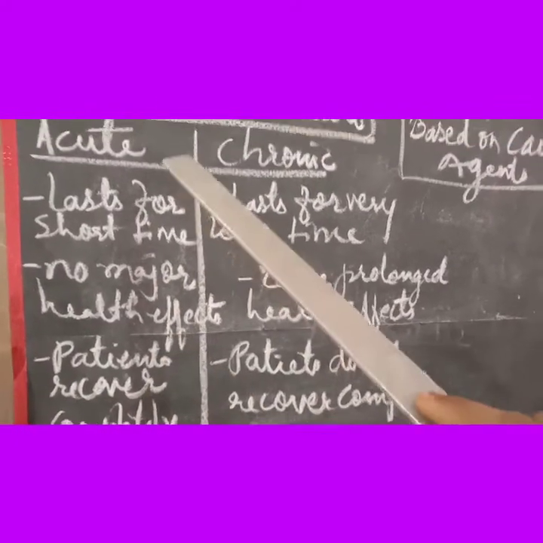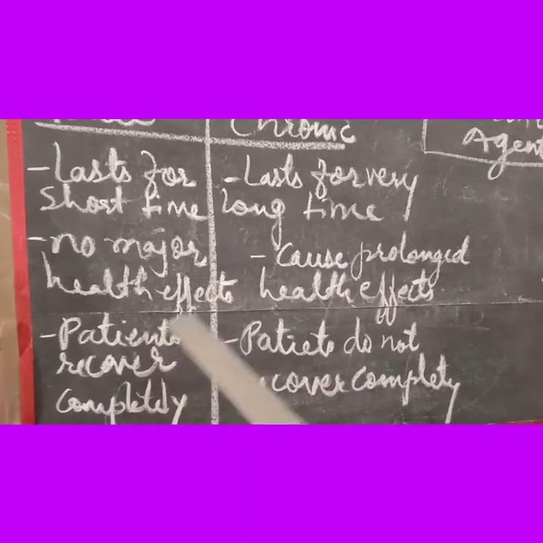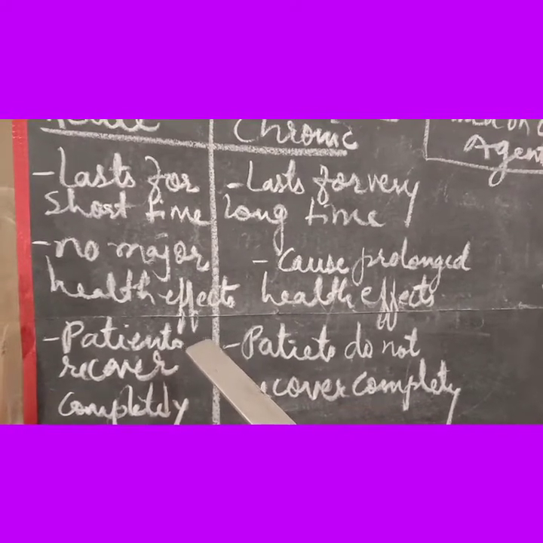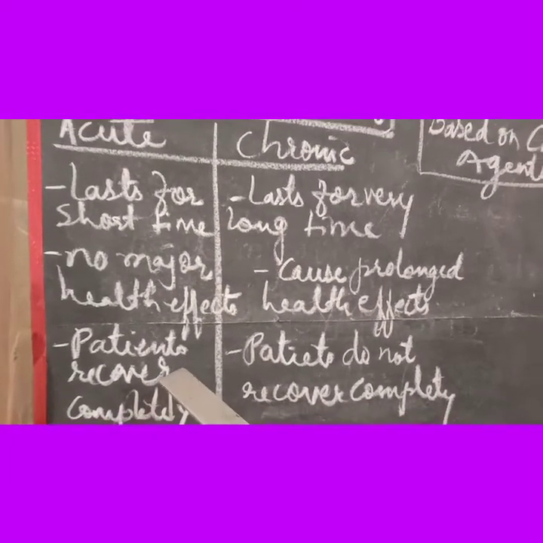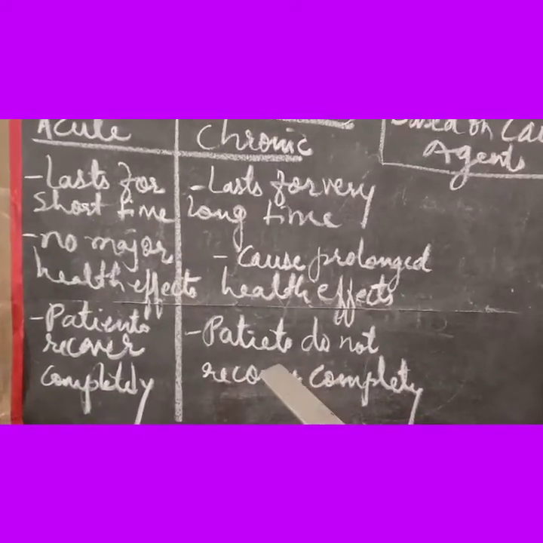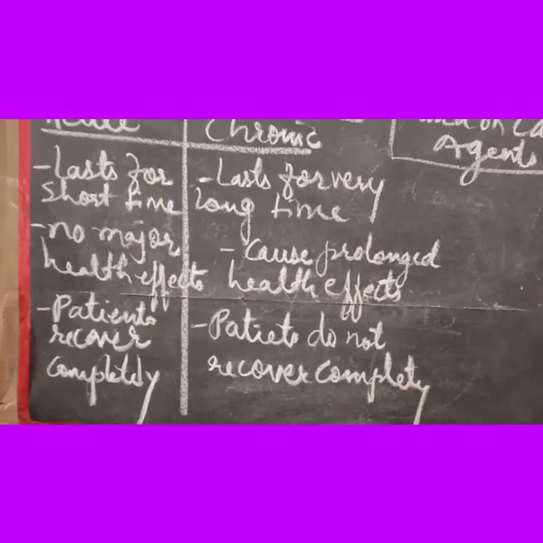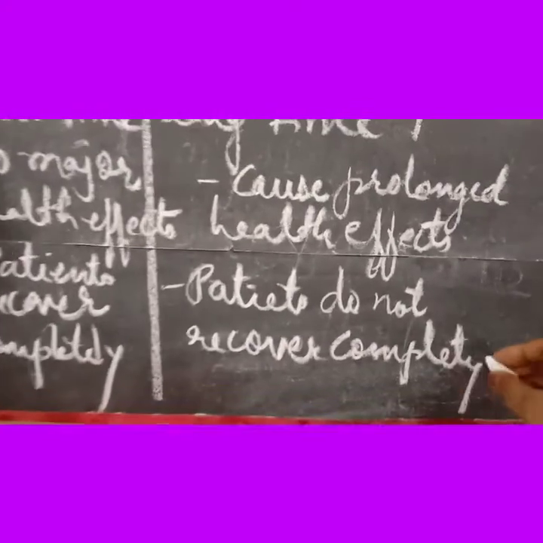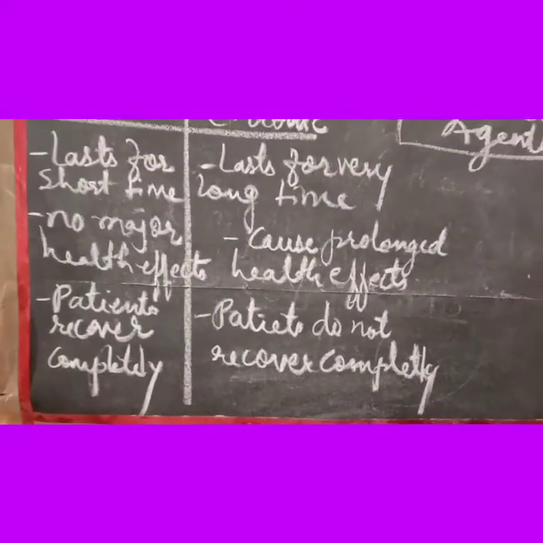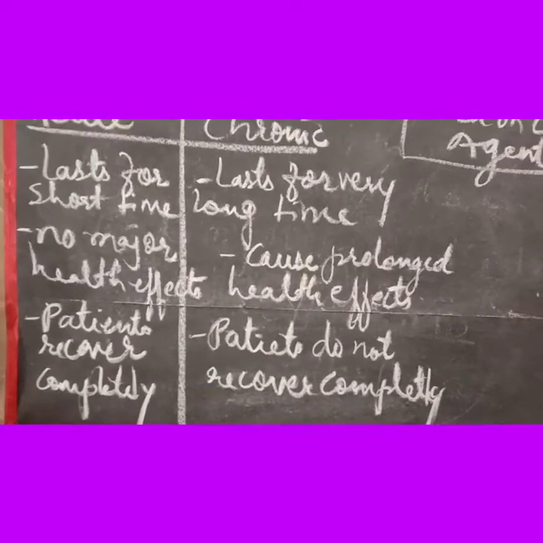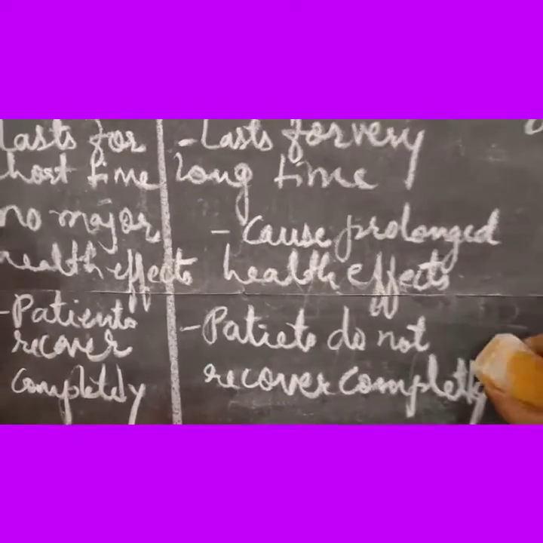In case of acute diseases, patients can recover completely, means they can be cured after the disease gets over. But in this case, patients do not recover completely.